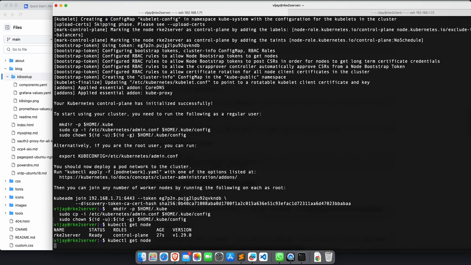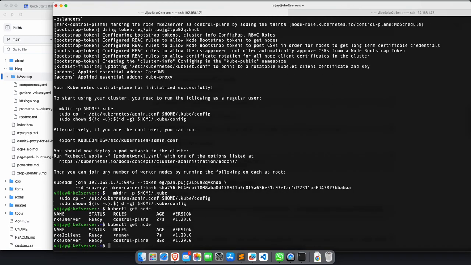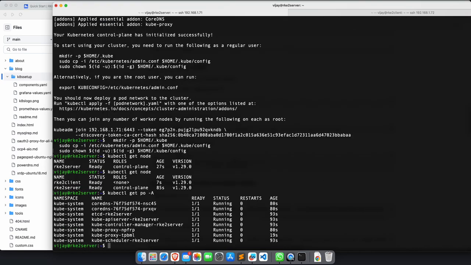And if I run kubectl get node here, you see that both the machines, 7 seconds back, have come up, right? So if I run kubectl get pod in all the namespaces, we see that everything is running here.